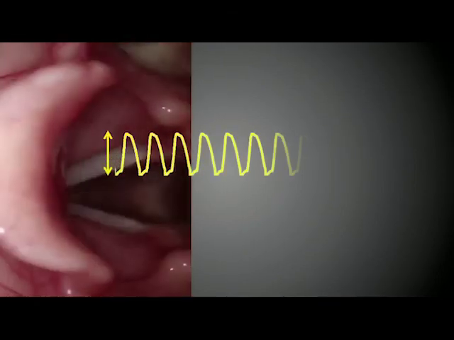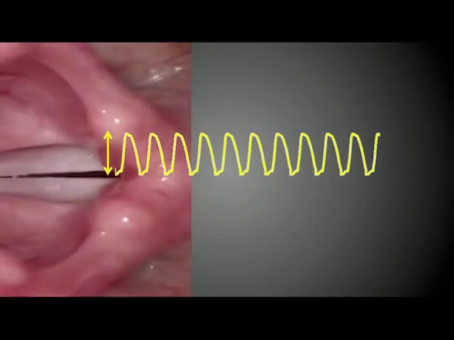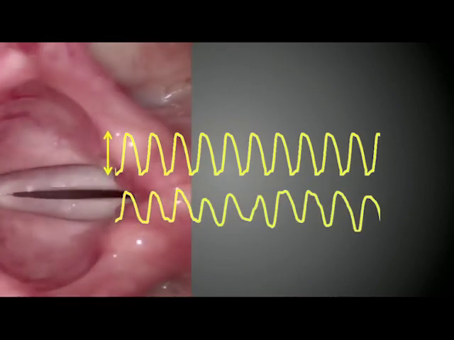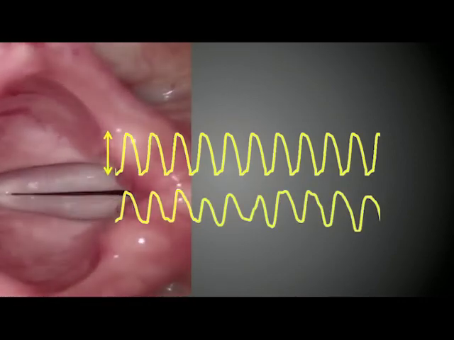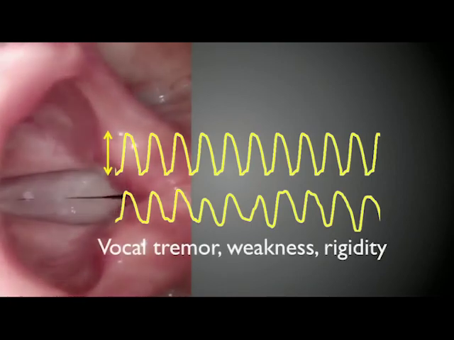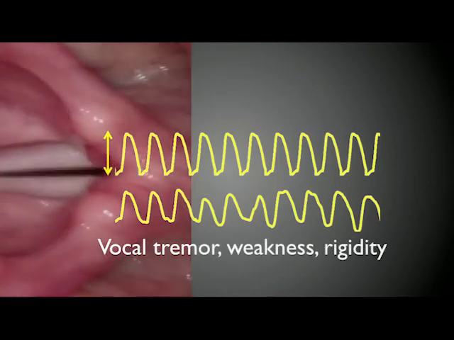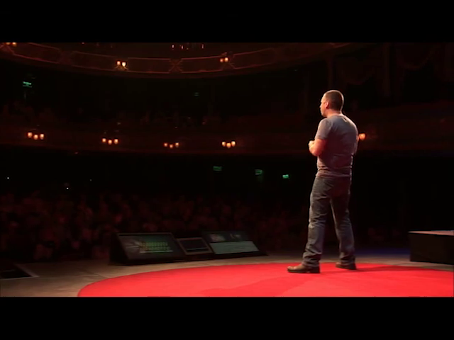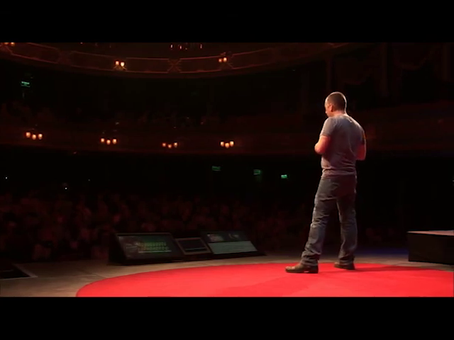And just as the limbs are affected in Parkinson's, so too are the vocal organs. So in the bottom trace, you can see an example of irregular vocal fold tremor. We see all the same symptoms. We see vocal tremor, weakness, and rigidity. And speech actually becomes quieter and more breathy after a while, and that's one of the example symptoms of it.